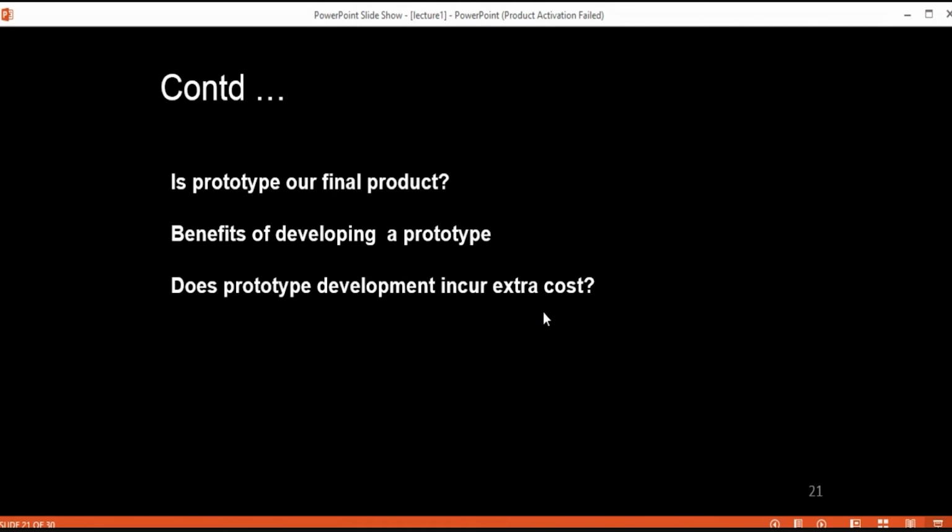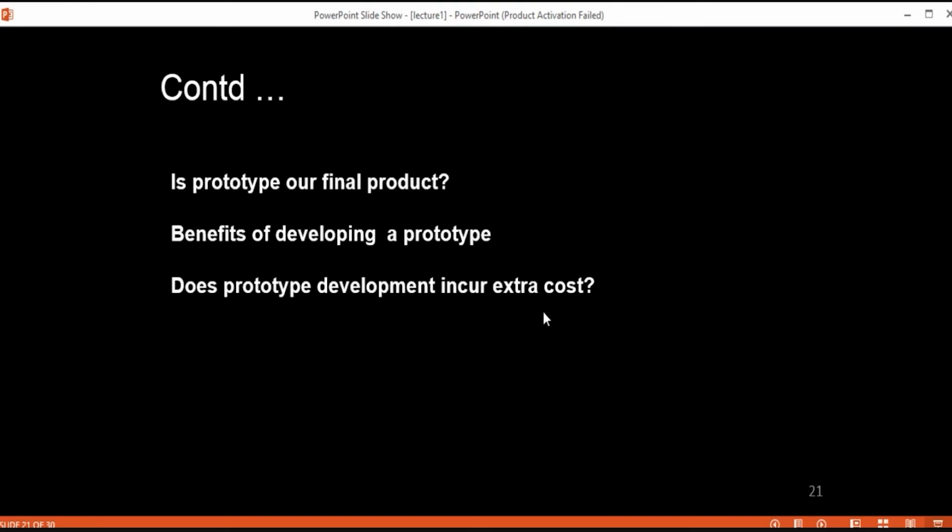So basically, there is a cost to develop this prototype using the prototyping model, but overall cost comes down. Overall cost comes down. Why?